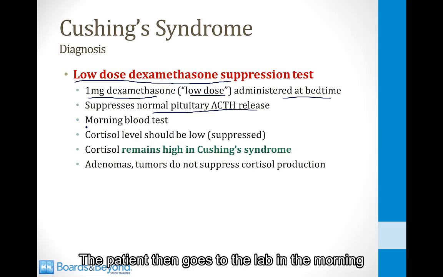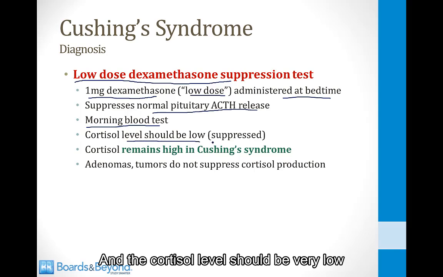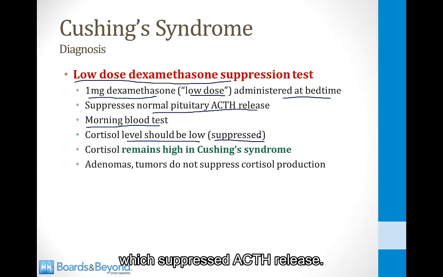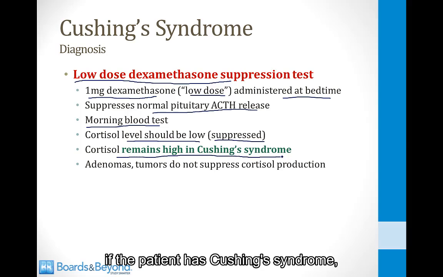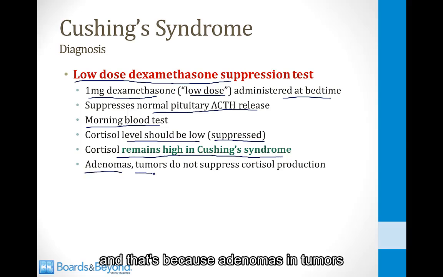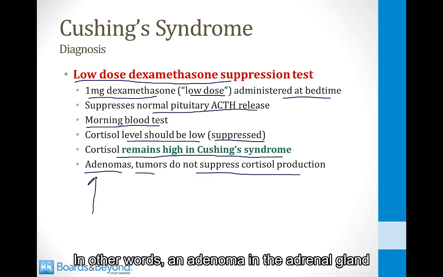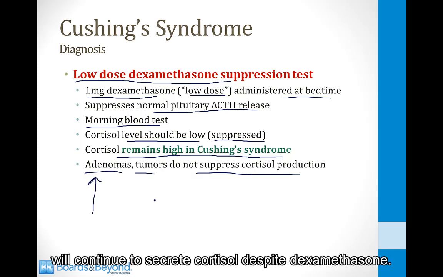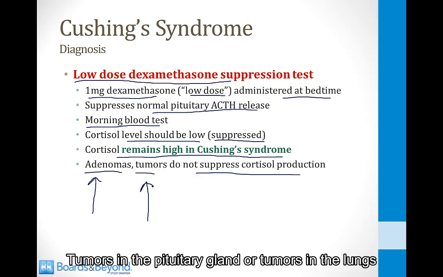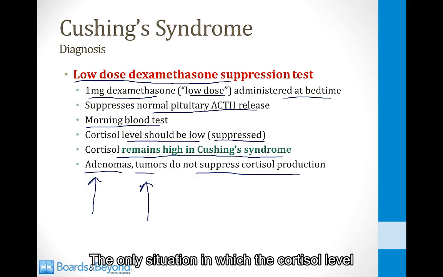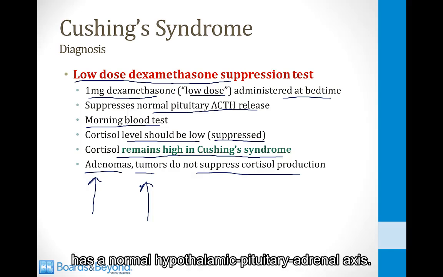The patient then goes to the lab in the morning and has a blood test, and the cortisol level should be very low because it was suppressed by the dexamethasone, which suppressed ACTH release. However, the cortisol level will be high if the patient has Cushing syndrome, and that's because adenomas and tumors do not suppress their cortisol production in response to dexamethasone. In other words, an adenoma in the adrenal gland will continue to secrete cortisol despite dexamethasone. Tumors in the pituitary gland or tumors in the lungs that are secreting ACTH will not respond to the low dose of dexamethasone, and thus in all of these situations the cortisol in the morning will remain high. The only situation in which the cortisol level will be low in the morning is if the patient has a normal hypothalamic pituitary adrenal axis.